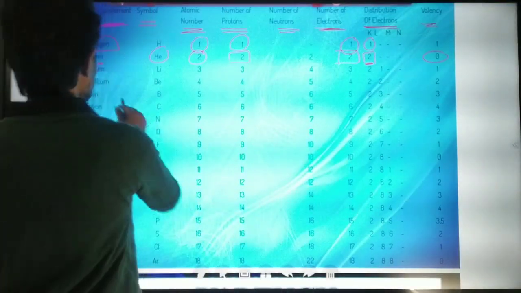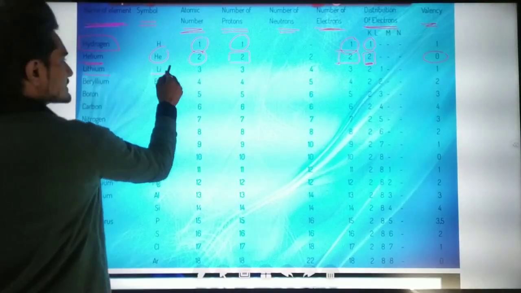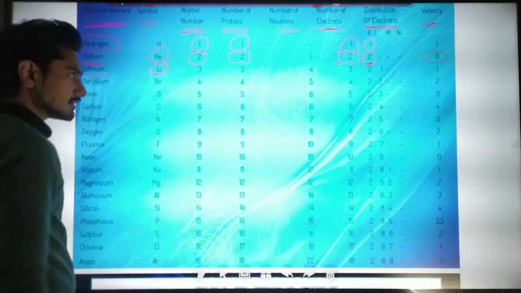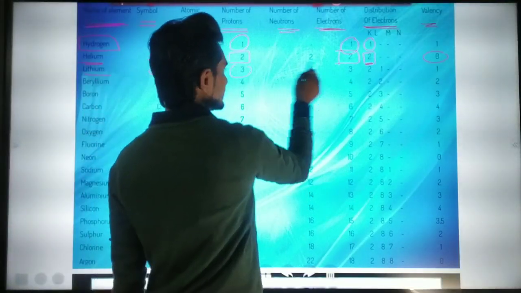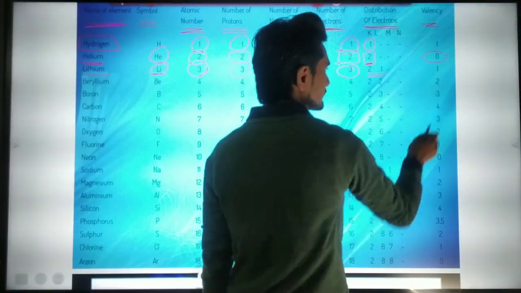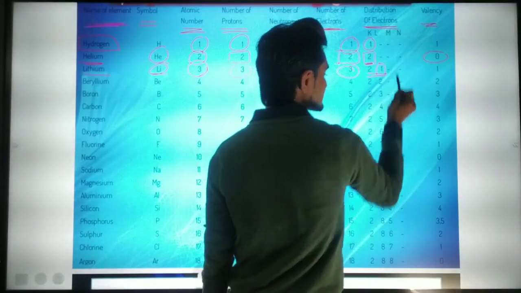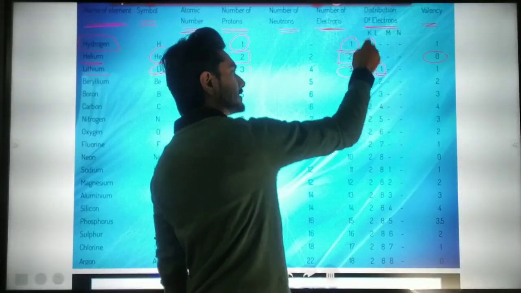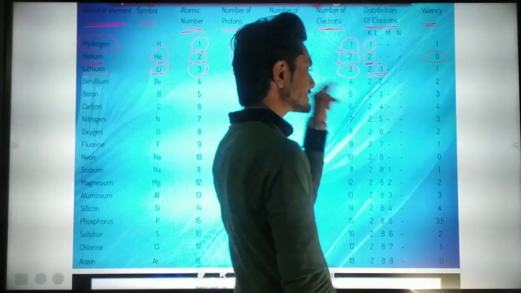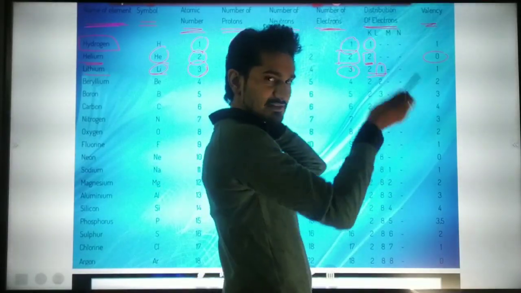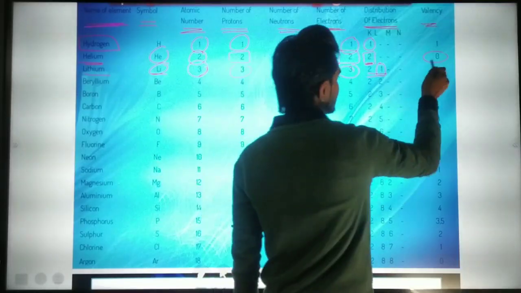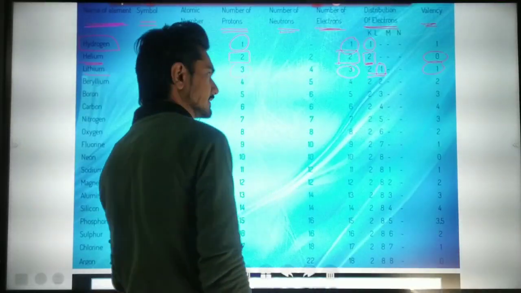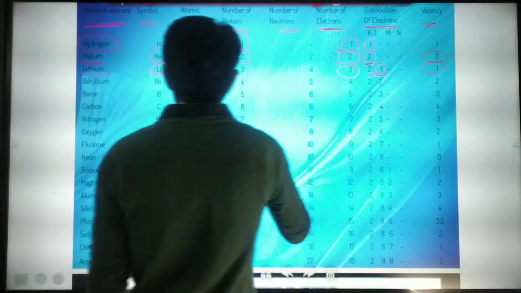And then lithium has the symbol Li. The atomic number is 3, which means 2 and 1 in the orbits. Last orbit means the orbit in which the last electron is present. So the last orbit has 1 electron, which means the valency is 1.